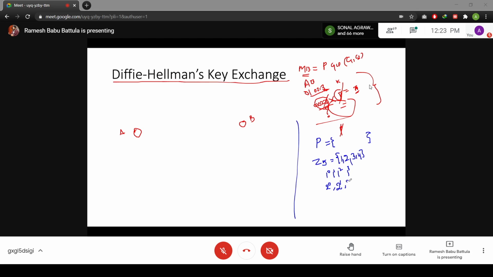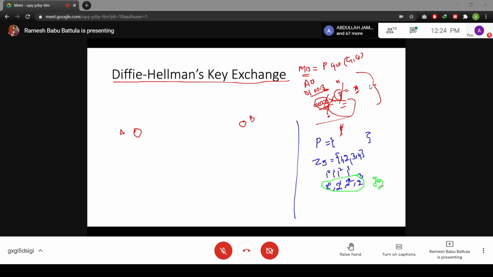And 2 to the power 2 is equal to 4. What is my remainder value? After I apply mod 5, I will get 4 again. 2 to the power 3, I may choose. What is the value I will get here? 8. 8 mod 5 is equal to 3. So I am able to represent all these remainder values with the help of this one. Then we call this a generator, or sometimes people call this a primitive root also. Are you getting it? This is a generator.